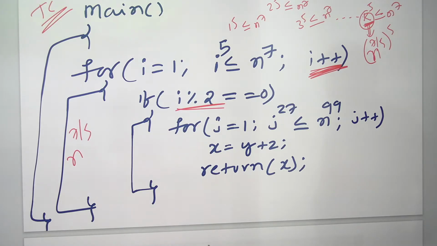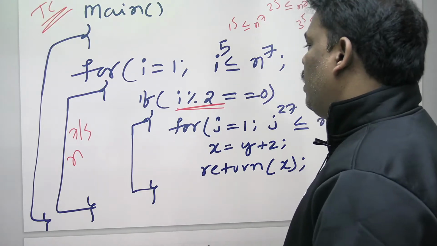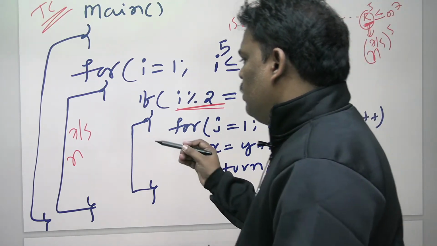Please verify. I value first 1. 1 modulo 2 gives 1, so it is an odd number, no. I value 2, 2 mod 2 is 0, yes. I value 3, no. I value 4, pass. I think it will go into this if condition.